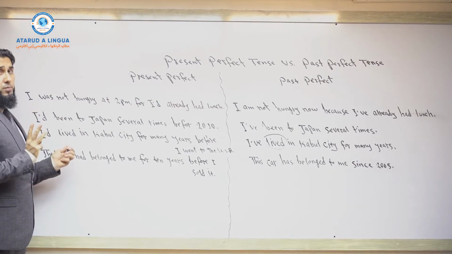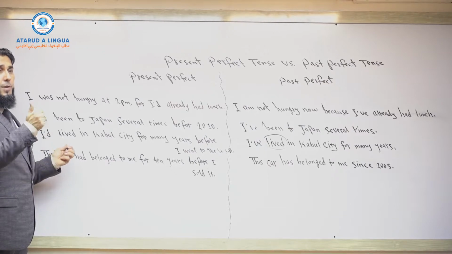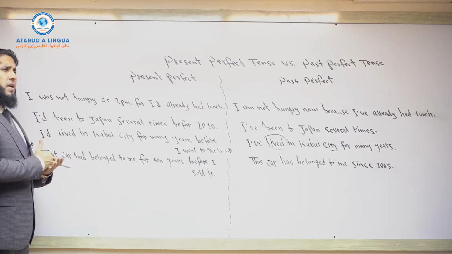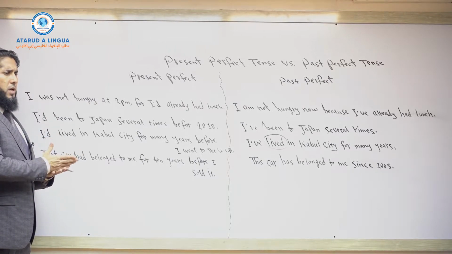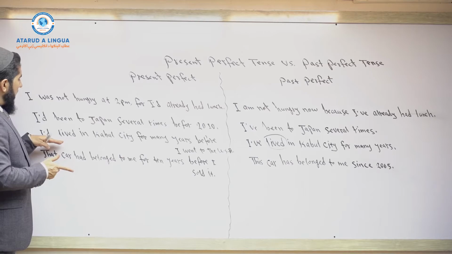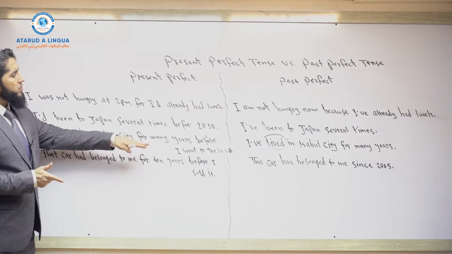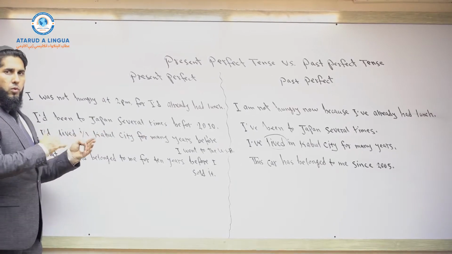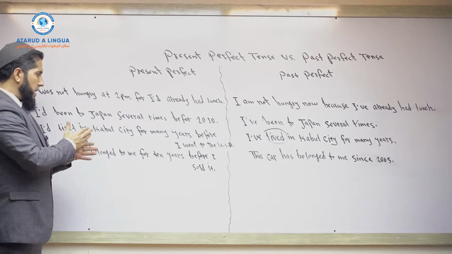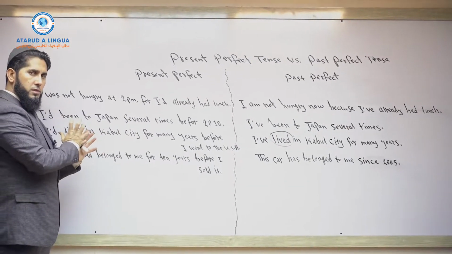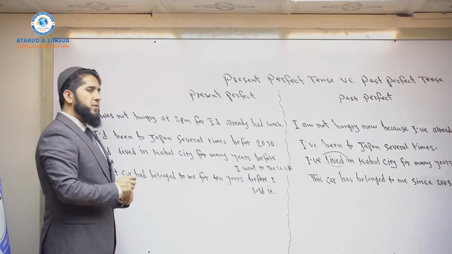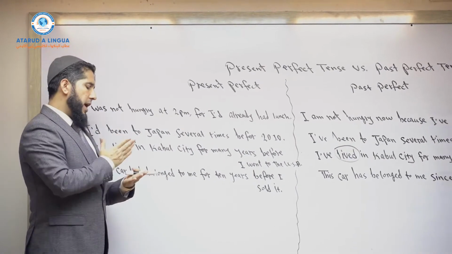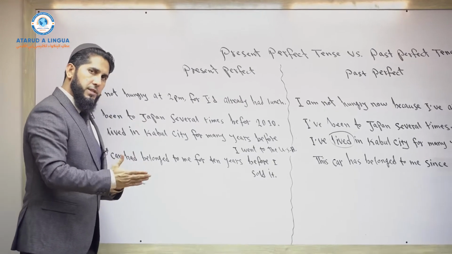The same three verbs, live, teach, and work, can be used in past perfect tense to talk about the duration of an action, but the idea is different. Now, I lived in Kabul city for many years before I went to the United States of America. When we use past perfect tense to talk about such actions, the idea is that now I do not live in Kabul city. The action does not come to present time.